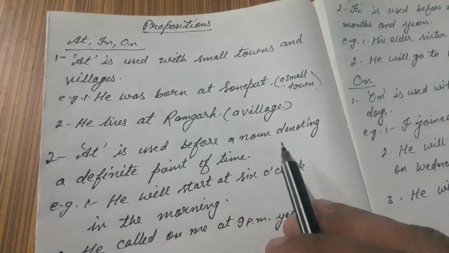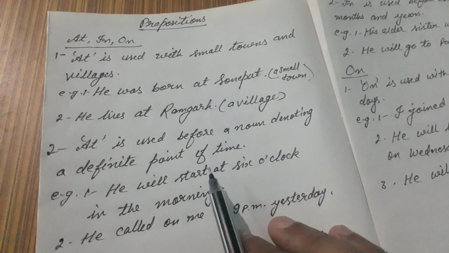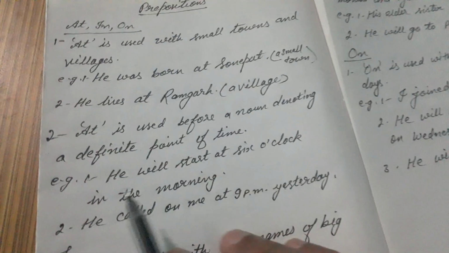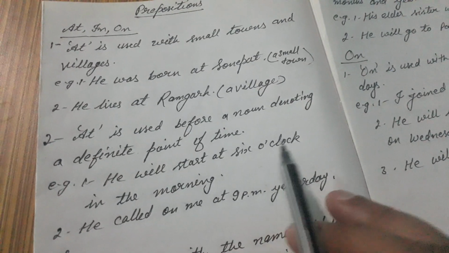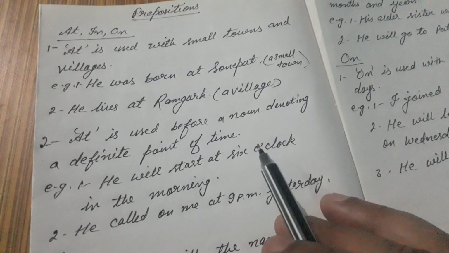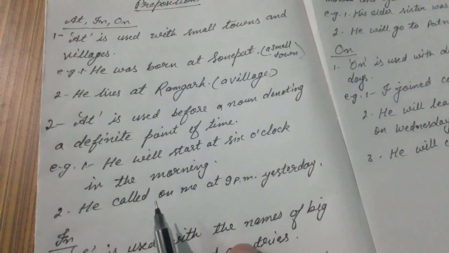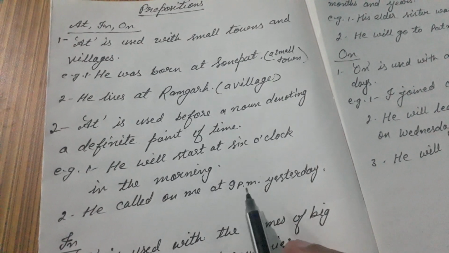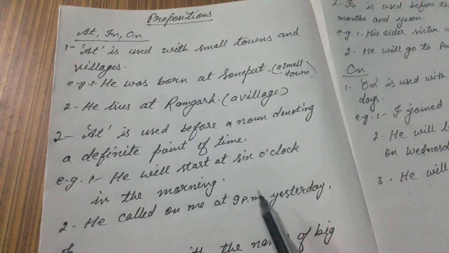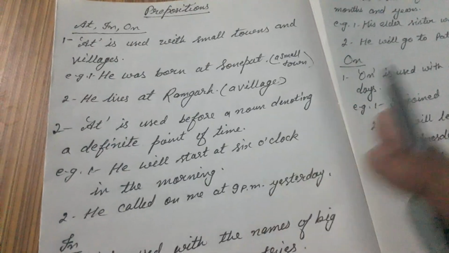Second use of at. At is used before a noun denoting a definite point of time. If there is a noun that denotes a definite point of time, before that we have to use preposition at. For example, he will start at 6 o'clock. So 6 o'clock indicates a definite point of time, that's why at has been used. He called on me at 9 p.m. yesterday. Here you find that 9 p.m. shows a definite point of time, so here at has been used.